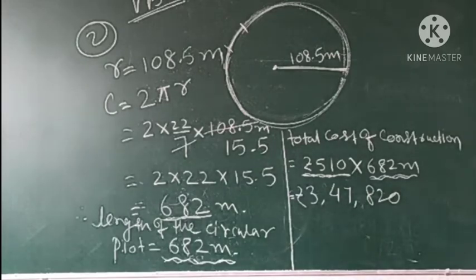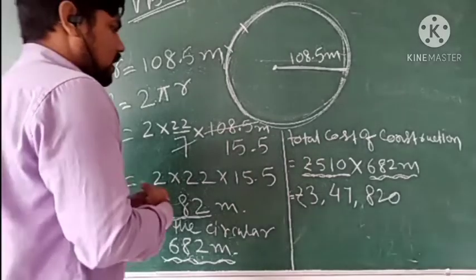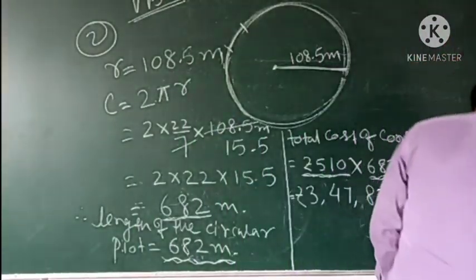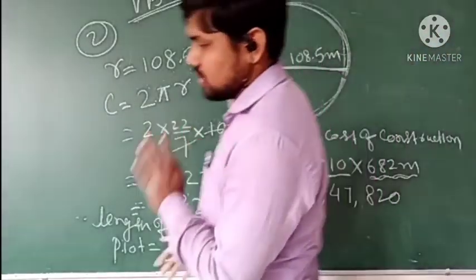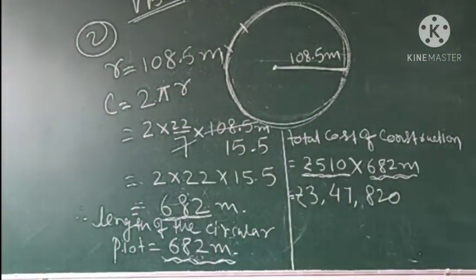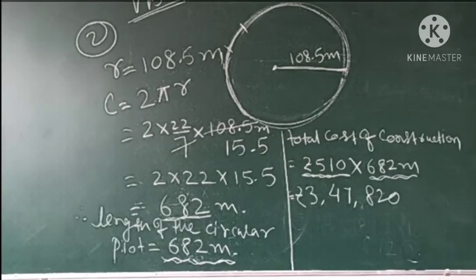These are slightly different, but if you understand the questions, these are not so difficult, because it is all about finding the circumference only. First is when the diameter is given, and second is when the radius is given, and after finding the circumference, just you have to find the cost, or you have to find the total length. So I hope now you can do these two questions, and related to this type of questions also you can solve by yourself.